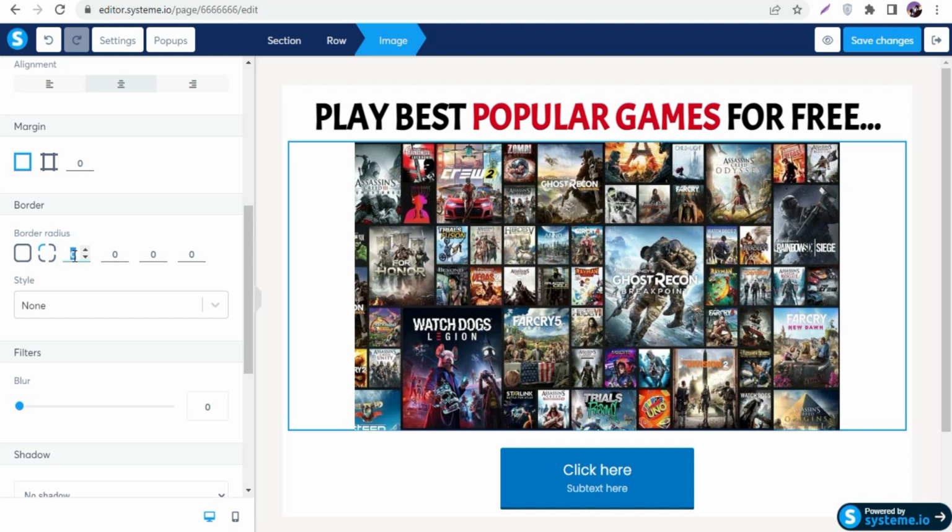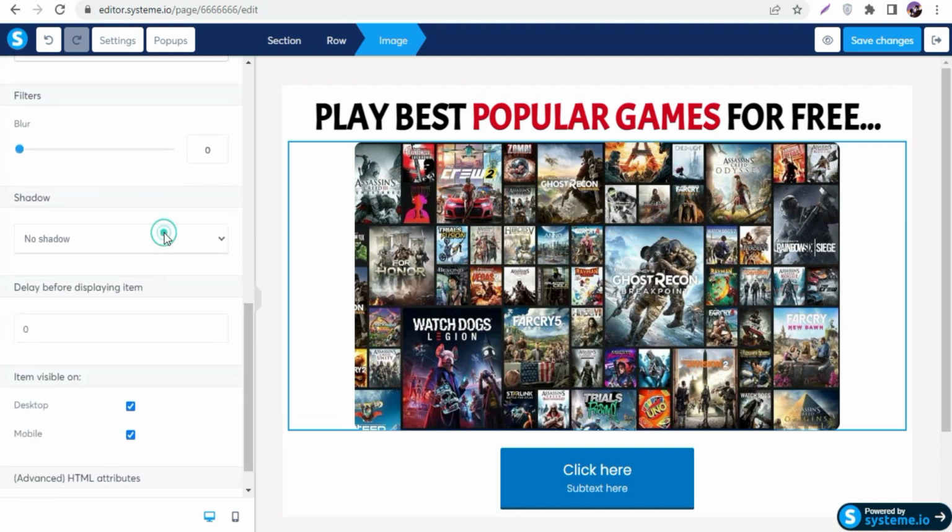First I'm gonna add a border radius of 10. You can see I added border radius 10, and these edges are a little bit rounded. If you scroll down, click on shadows, and simply click on blurry shadow, and you can see the background is a little bit blurry.